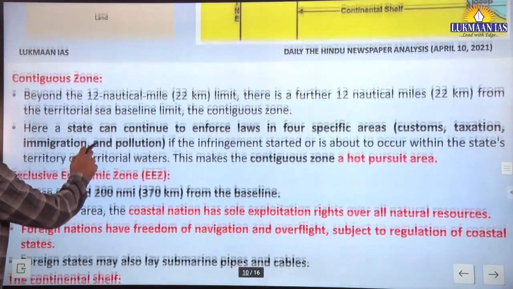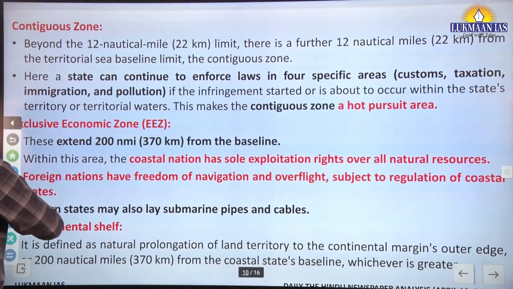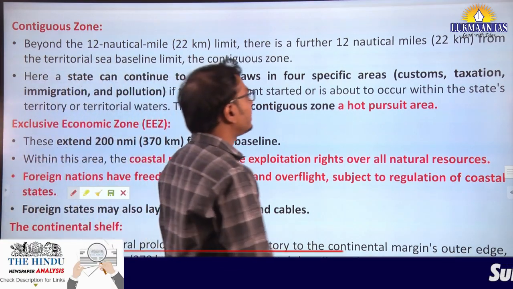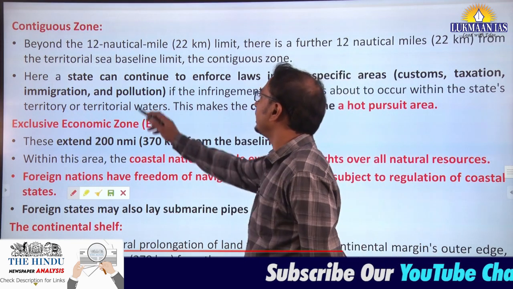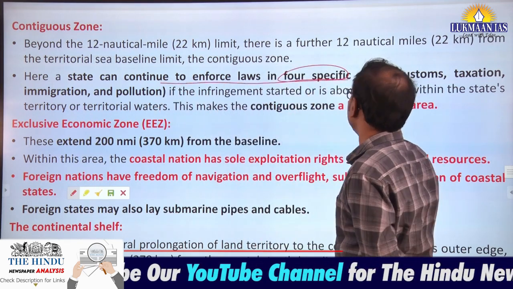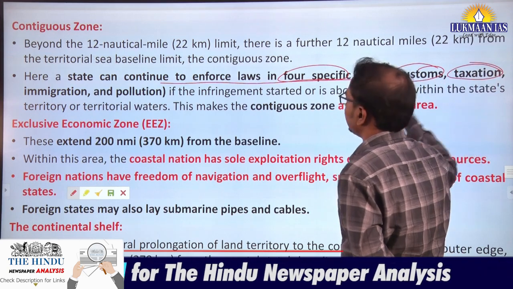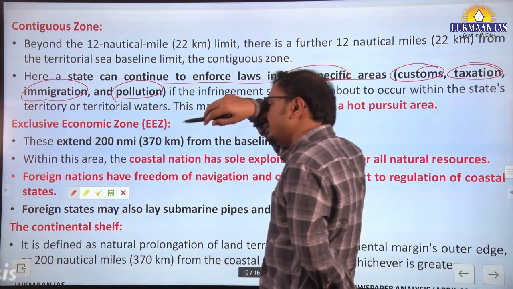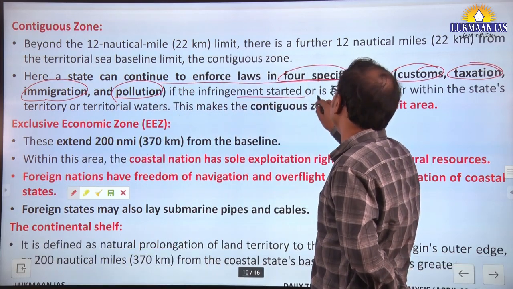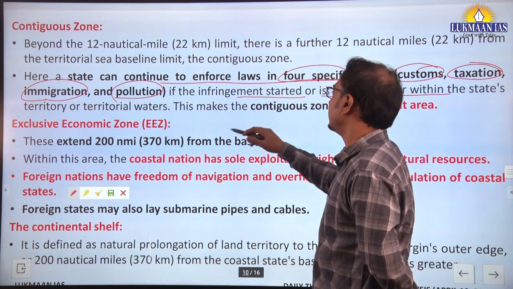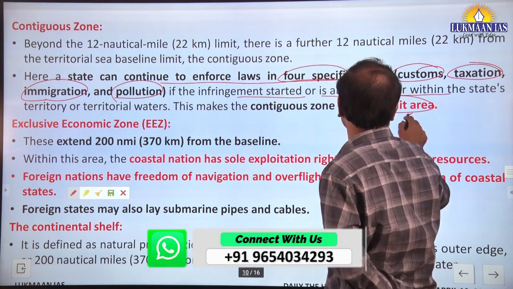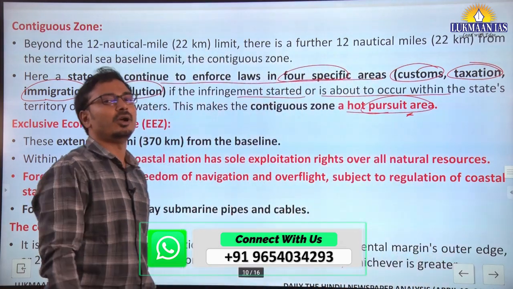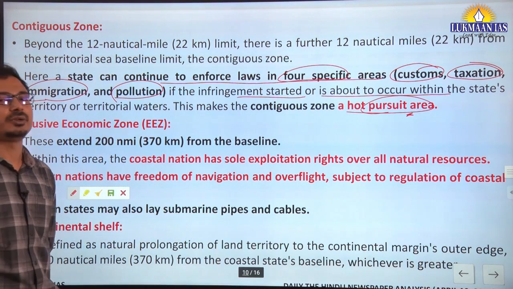Then we have the contiguous zone. Basically this is the transition zone from territorial waters to the EEZ, and in this transition zone the state can continue to enforce laws on 4 specific areas: customs, taxation, immigration and pollution. So whenever there is infringement on these laws, the states can pursue those elements. That's why it is called the hot pursuit area. The contiguous zone is known as the hot pursuit area.